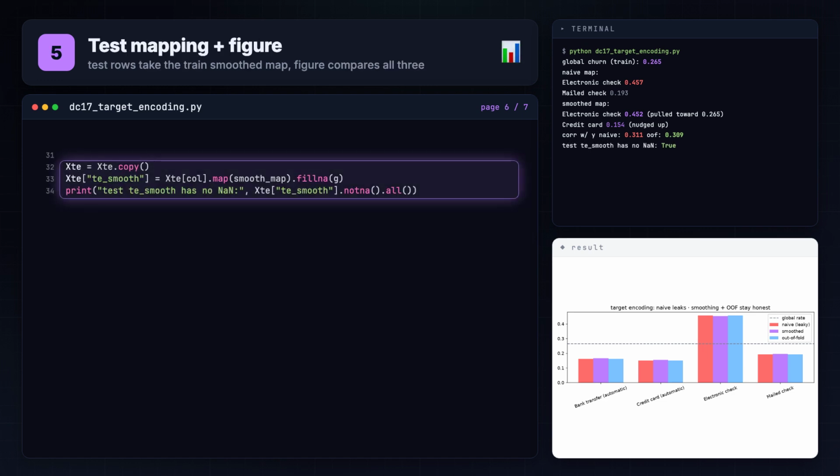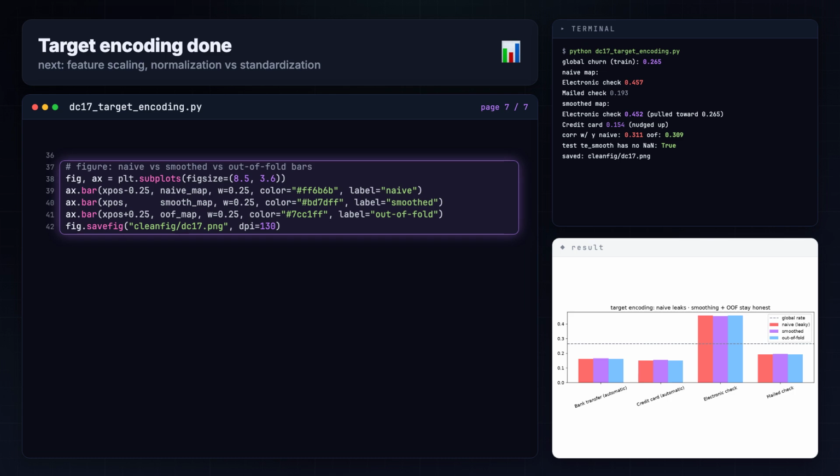Test mapping and the figure. Test rows take the full train smooth map, looked up, never recomputed. The figure compares naive, smoothed, and out of fold category values against the global rate line.